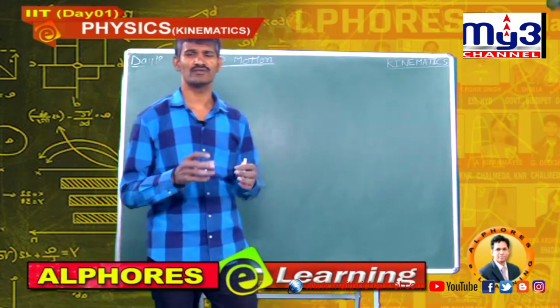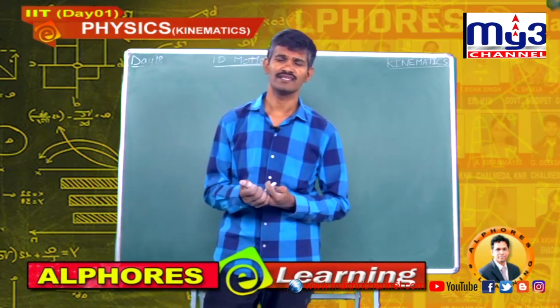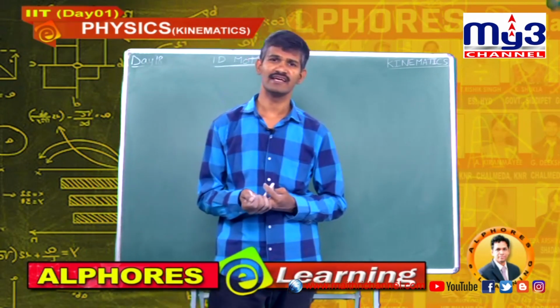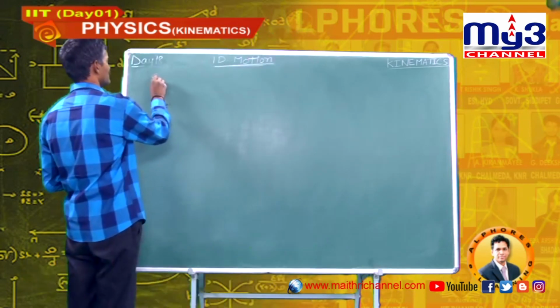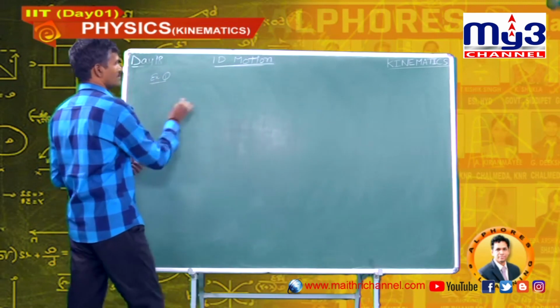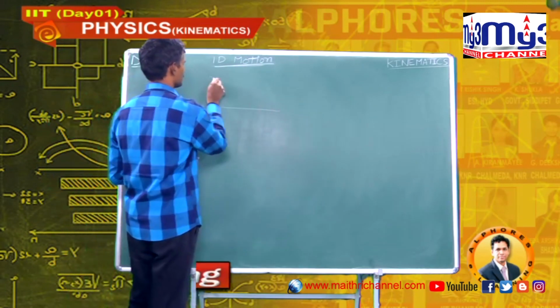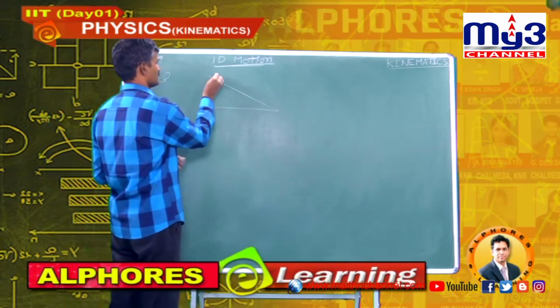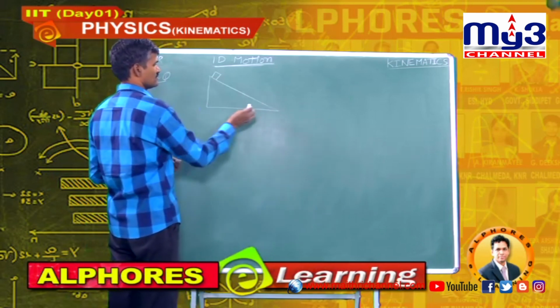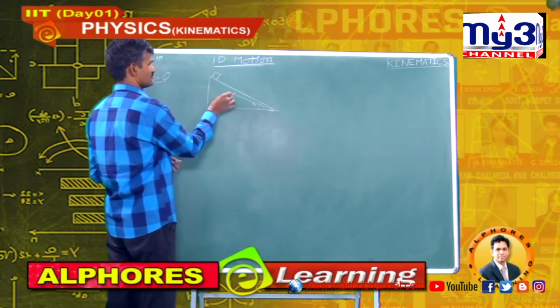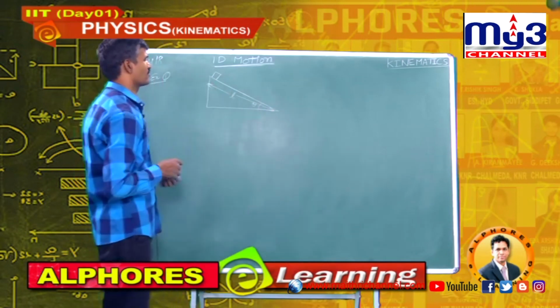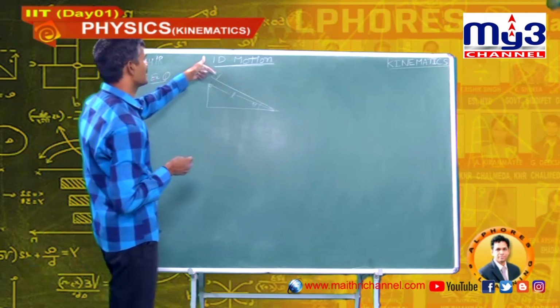Students, now consider some more examples to understand distance and displacement very clearly. Let us consider this example. Example 1: a body released from a smooth inclined plane.